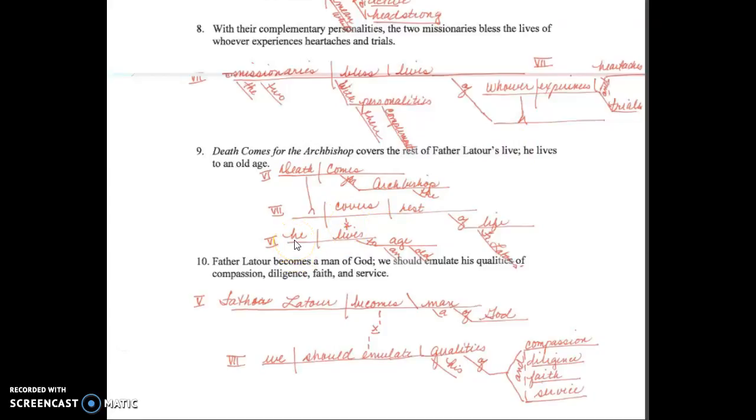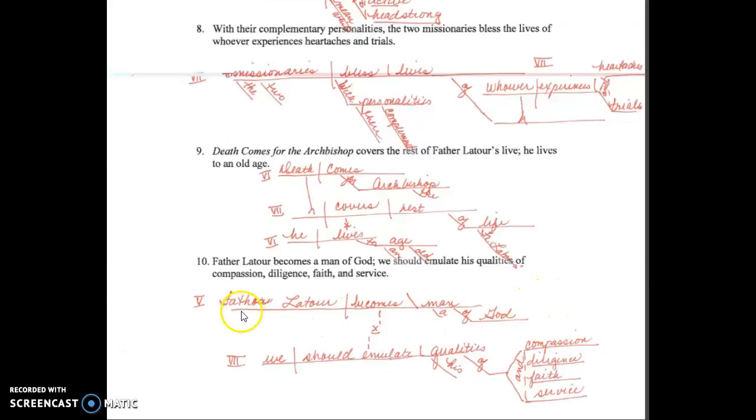He is the subject, lives is the verb. Then we have a preposition, so it goes below. So he lives is the main part of the sentence, making that a sentence pattern 6. And then we have our prepositional phrase here below.